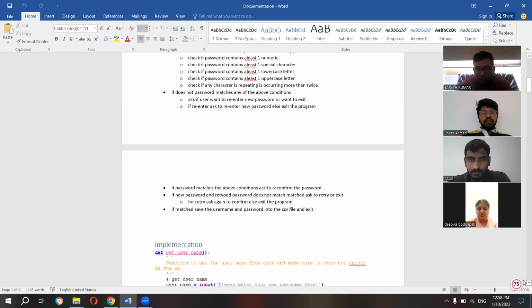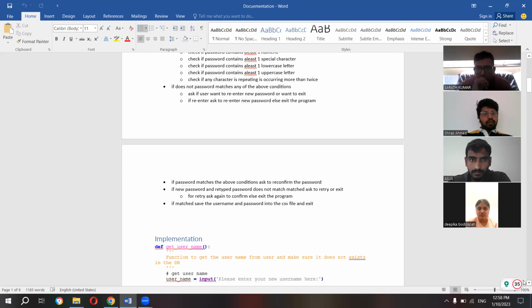Then mention the 7 conditions as per the requirements, and if the password does not match any of the conditions, then give the conditions again. If the password matches the conditions, ask to confirm the password. If the new password and the retyped password do not match, ask to retry or exit. For retry, ask again to confirm, else exit the program. If they match, save the username and password into the CSV file and exit.